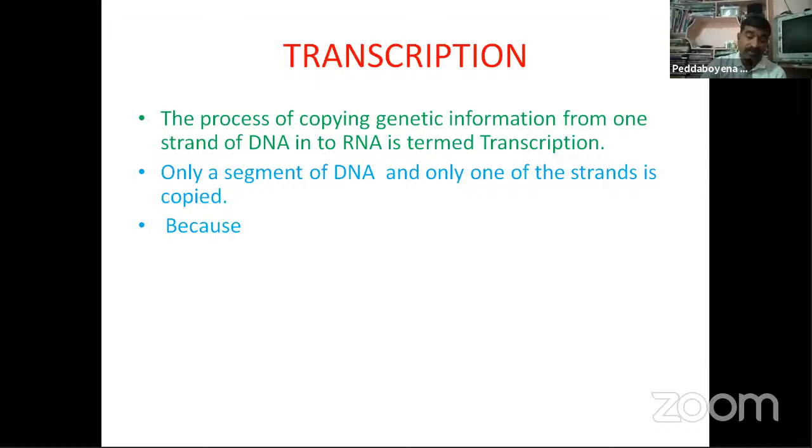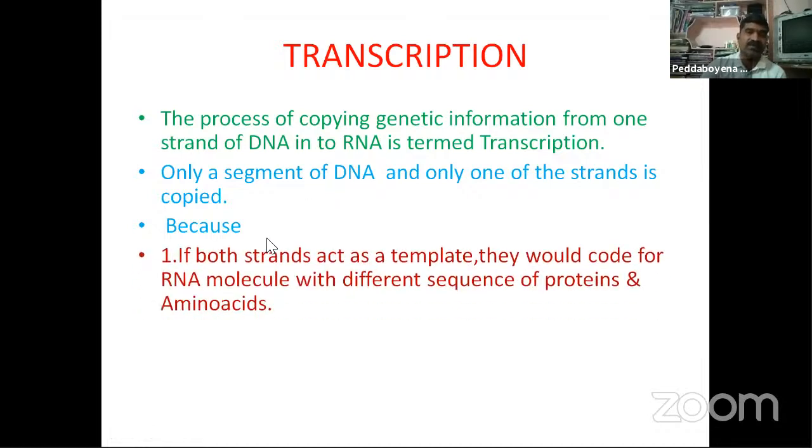The reason is very important. Why is only a segment of DNA copied? So what are the reasons? You remember here, if both strands act as a template, they would code for RNA molecules with a different sequence of proteins and amino acids.